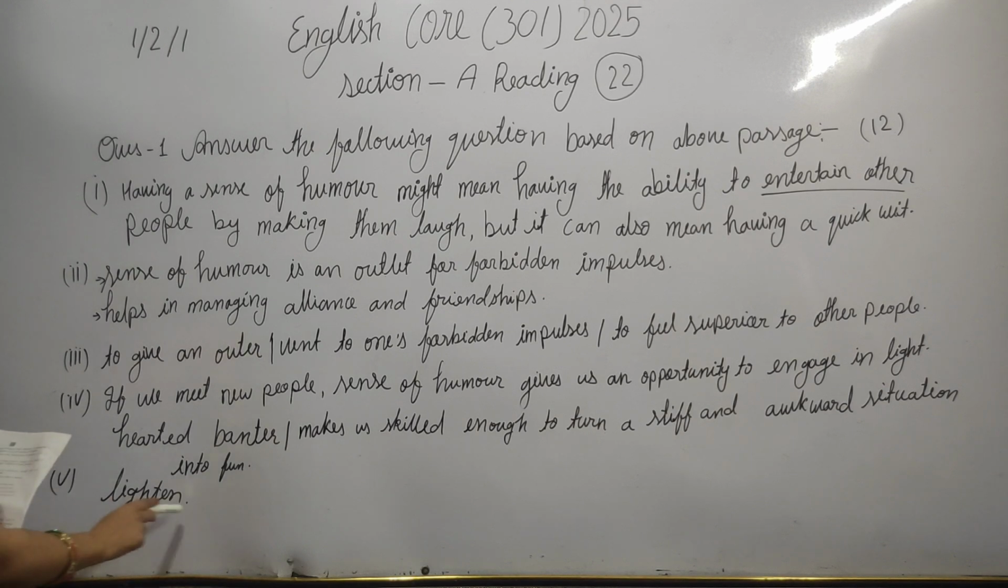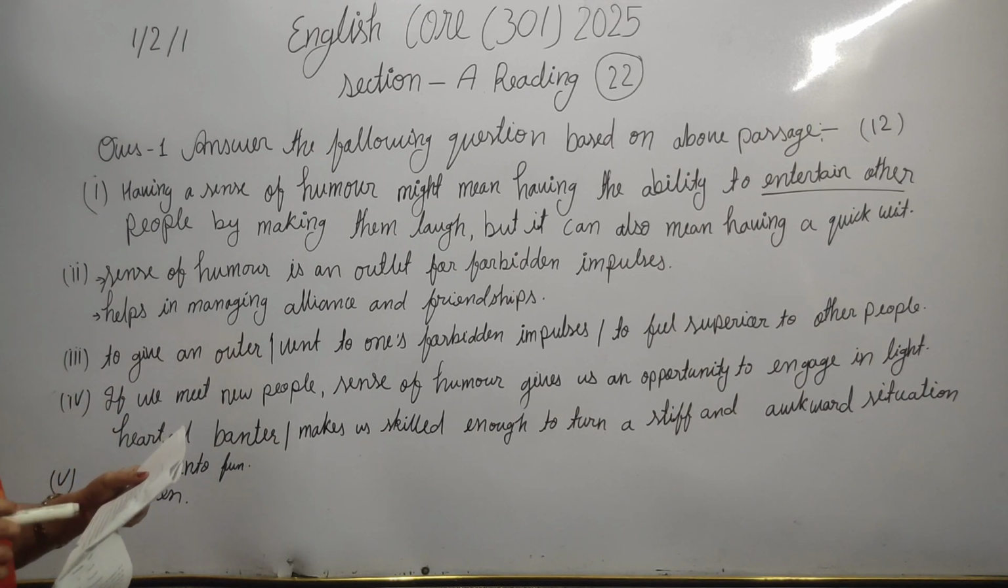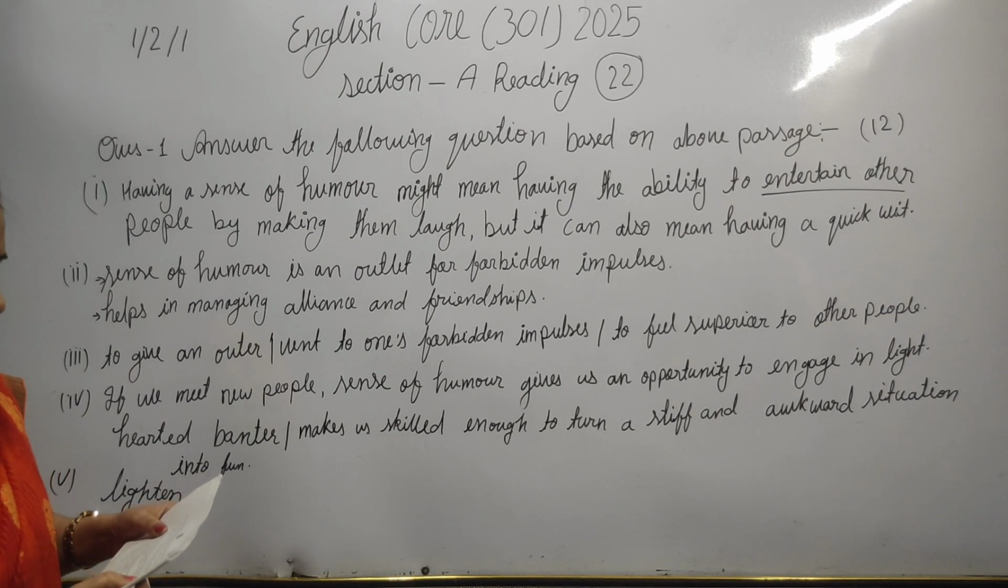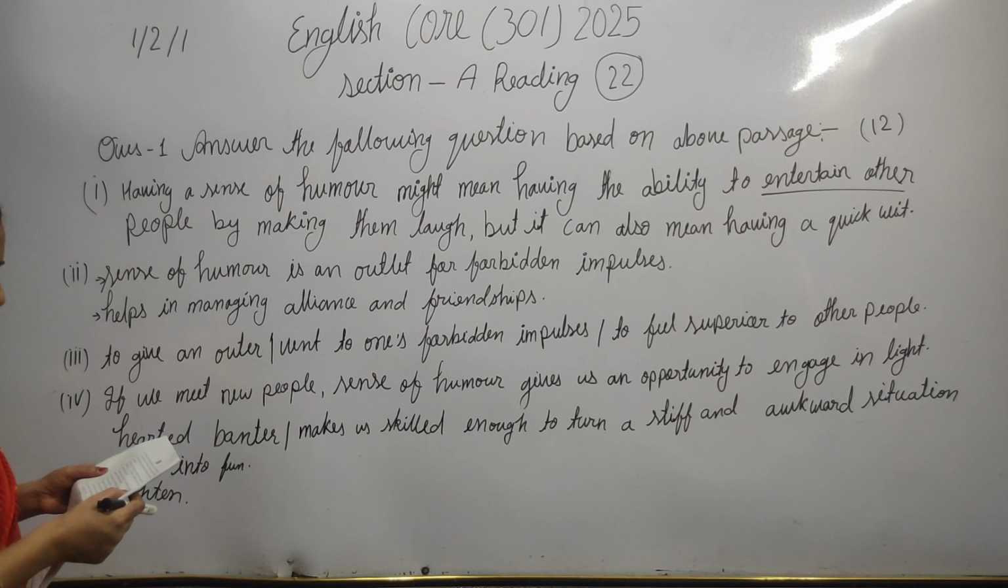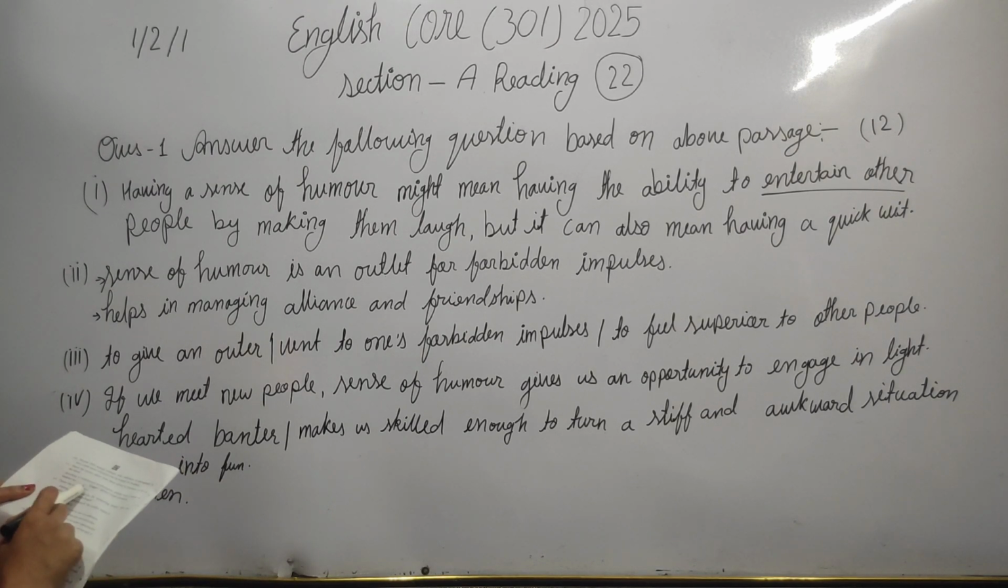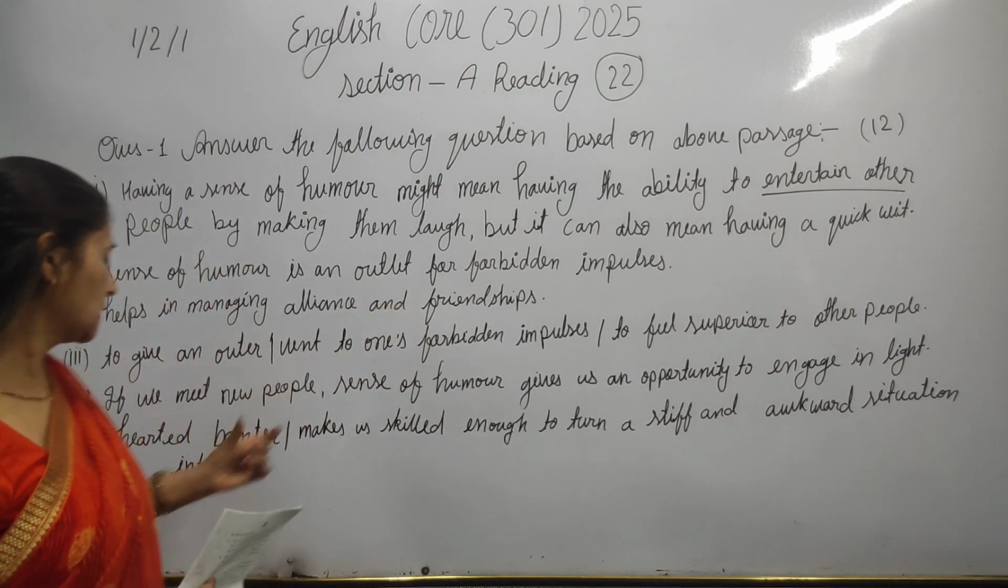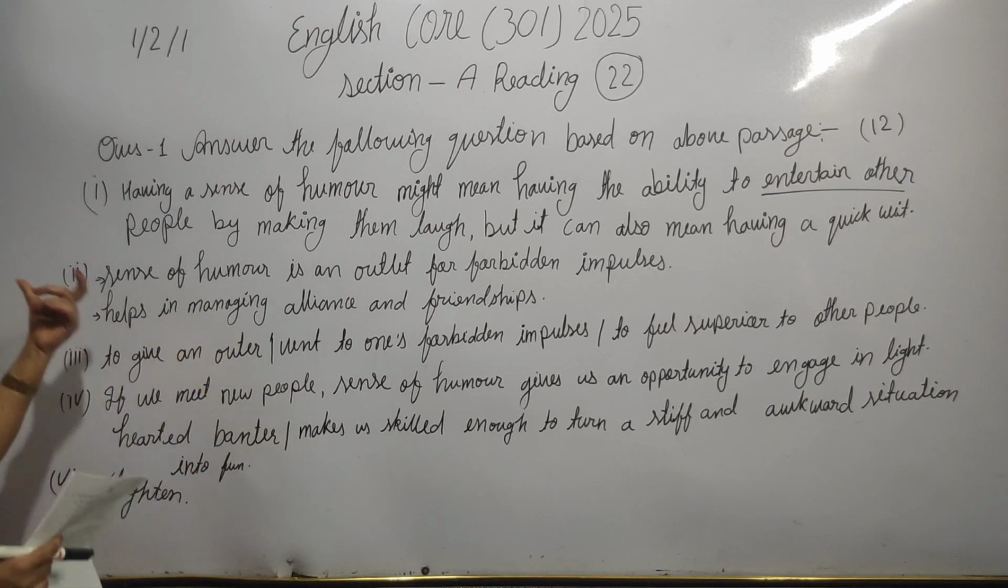Now look towards the fifth question. Select the correct option from those given in brackets to fill in the blanks. According to evolutionary psychologists, people with a sense of humor can dash, trigger and lighten tense situations. So here the correct option would be lighten. So this would be your answer 5. Now just match your answer.